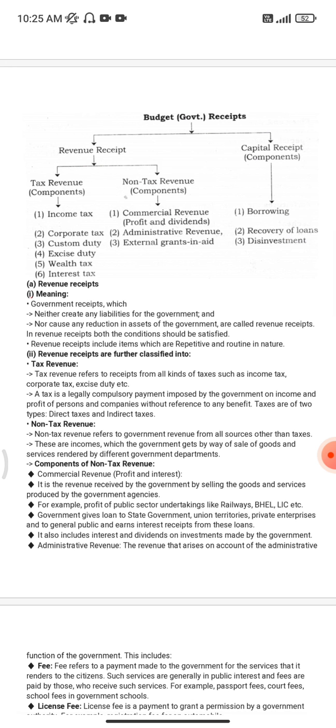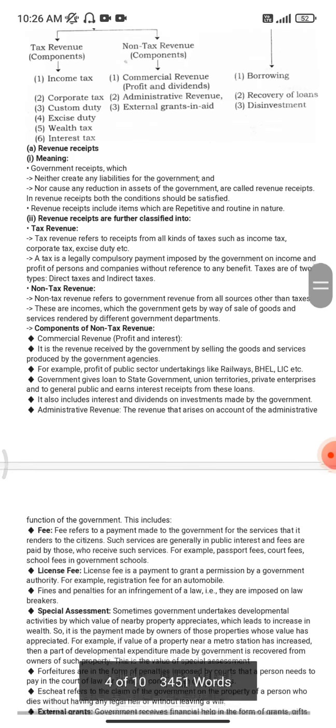So you have to learn these points, like what comes under what. Means you have to learn under tax revenue which types of taxes are there, and non-tax has what kind of points. You have to go through all these kinds of things.